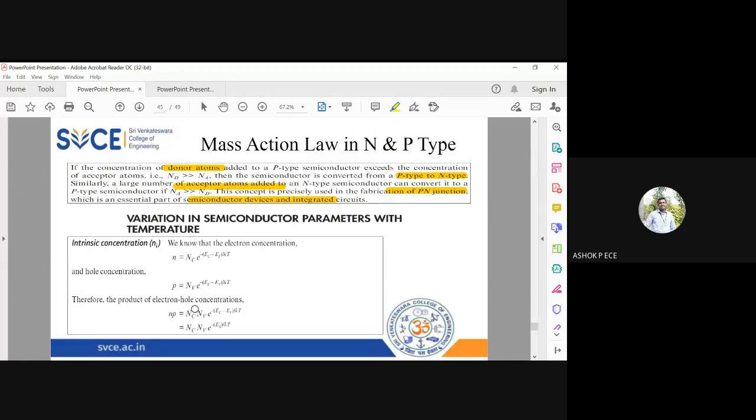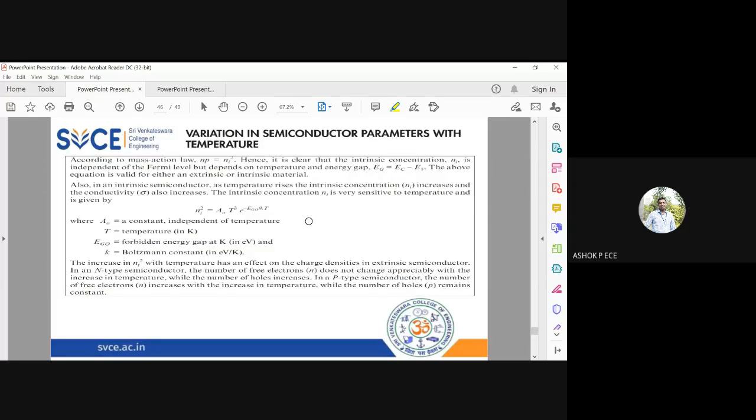You know, conductivity depends on N for N-type, and on P for P-type. When N and P increase with temperature, definitely the conductivity also increases with temperature. So remember, when you increase the temperature in a semiconductor, the carrier concentration increases and the conductivity also increases.